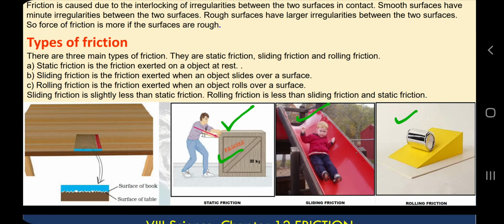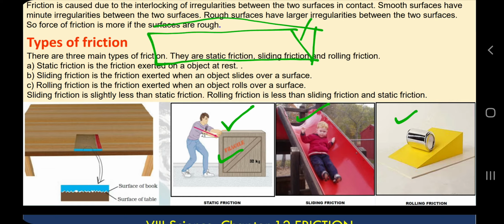Next, the rolling friction. If something rolls, you can also experience that rolling is always easy compared to sliding. You can compare battery cells or anything. Or if you have a very heavy object, what people do, they put some rods below that object and try to move it.